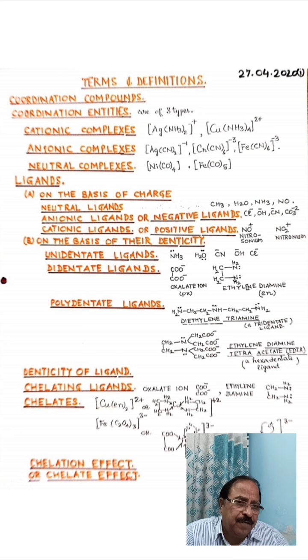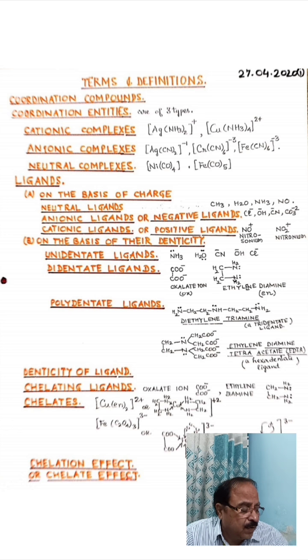Now on the basis of the charge present on the ligand, they can be classified into neutral ligands, negative ligands, and positive ligands. The examples for neutral ligands which I have given are methyl, water, ammonia, and nitrosyl ligands. Those ligands which carry no charge are called neutral ligands. And then what are negative ligands? Ligands which carry a negative charge on them are called negative ligands.